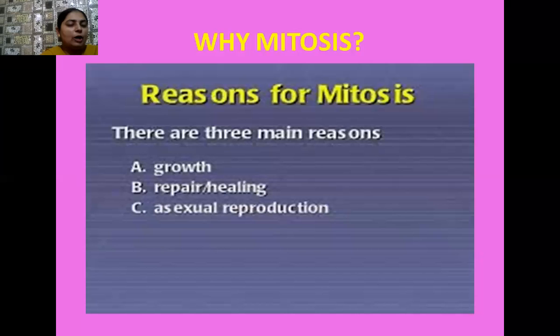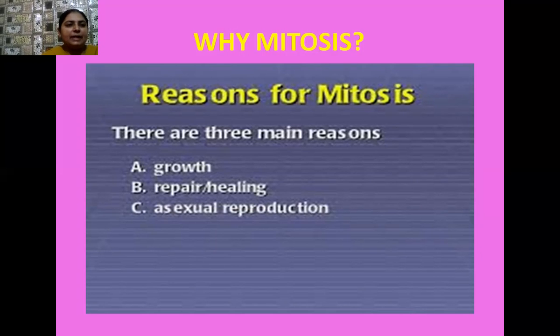Why is there a need for mitosis? So here three reasons can be considered. Number one, the cell division mitosis is always responsible for growth in the living cells. So the growth of the living cells always takes place with the help of mitosis. Sometimes some of the cells get injured or worn out, or some cells are required for replacement of the old cells. So another function of mitosis is to repair or heal the worn out cells or replace the old cells with new cells.